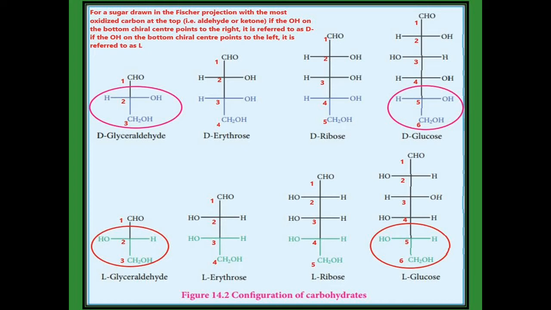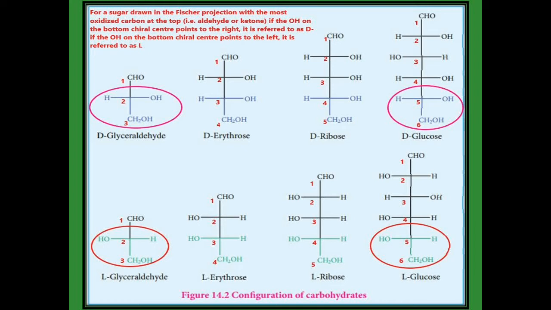In D-ribose, the fourth carbon is also a chiral carbon. Not only the fourth carbon, the 2, 3, 4 are all chiral carbons, but we have to see the bottom chiral carbon, which means the fourth carbon. In that one, the OH group is present on the right hand side, so it is the D configuration. In the same way, in L-ribose, the fourth carbon OH group is present on the left hand side, so it is L-ribose.